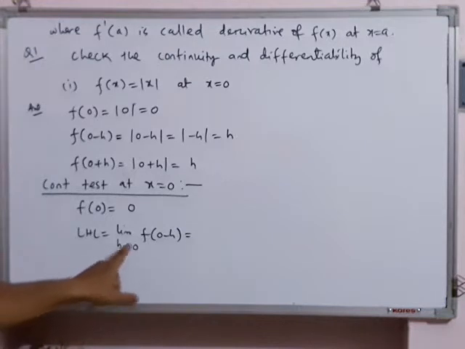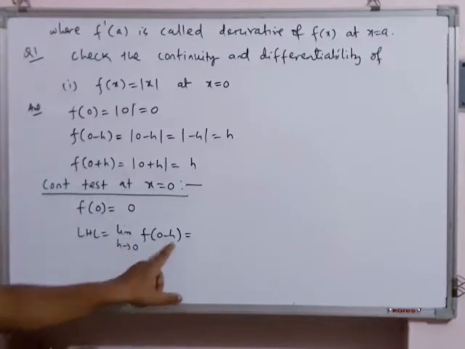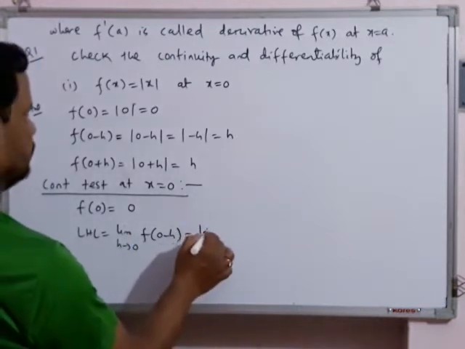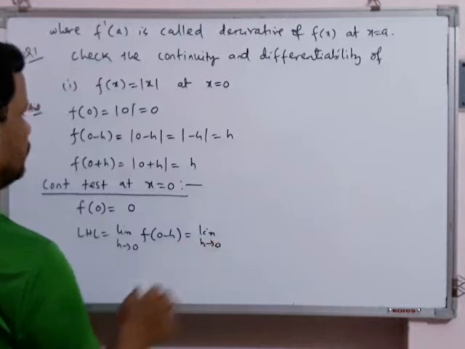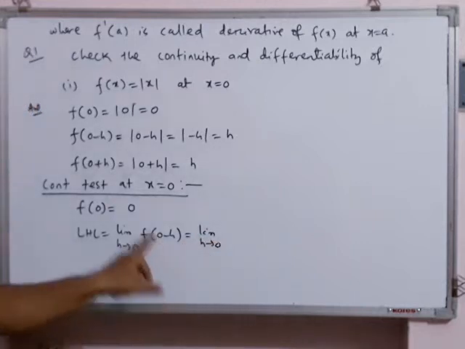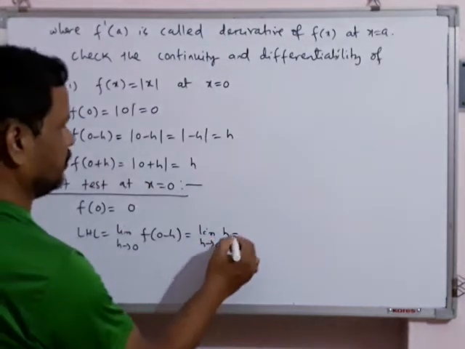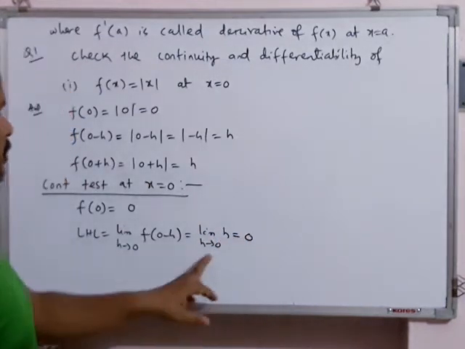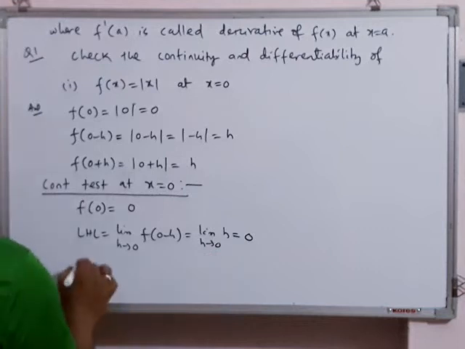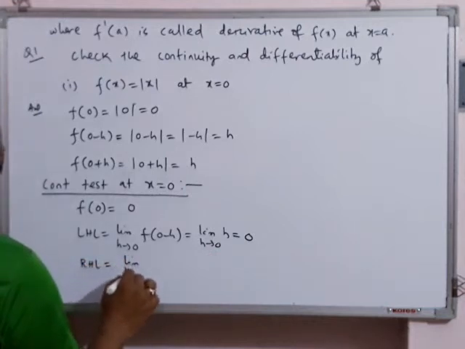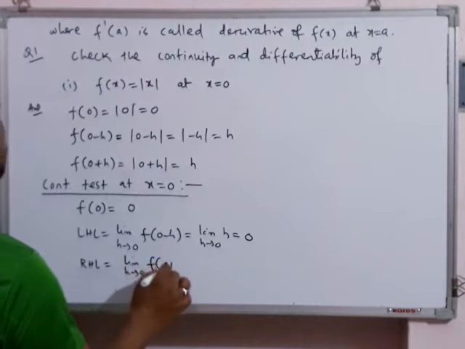For LHL, we write limit h tends to 0, f of 0 minus h. What is your f of 0 minus h? f of 0 minus h simplifies to h. And obviously this limit will be 0 by putting h equal to 0 here. What will be the direct formula for RHL? Limit h tends to 0, f of 0 plus h.